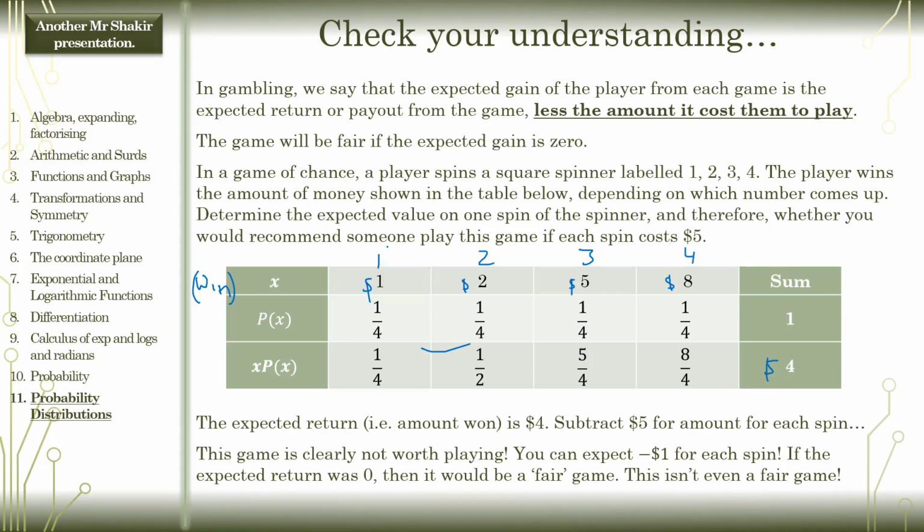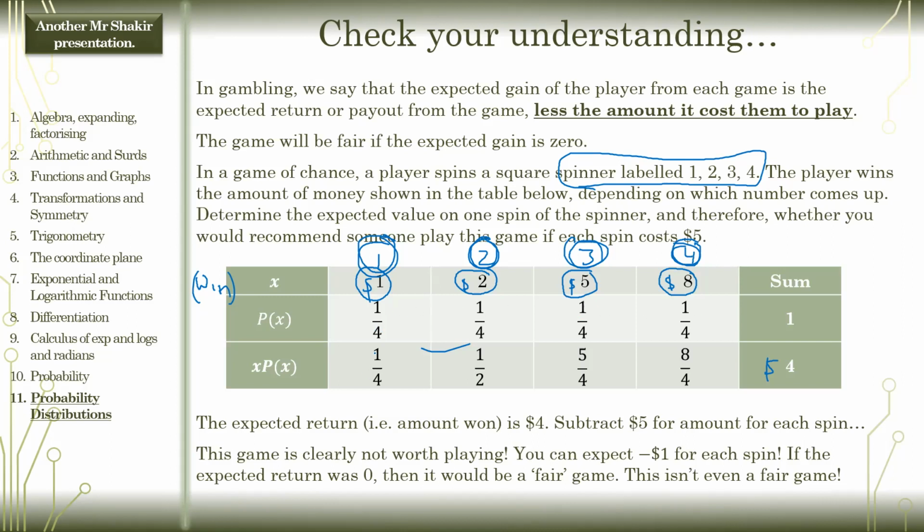Okay, so you have a square spinner labeled 1, 2, 3, 4, right? And the player wins the amount of money shown in the table below. So if you get a 1, you win $1. If you get a 2, you win $2. If you get a 3, you win $5. If you get a 4, you win $8. And because it's a square spinner and all of them are equally likely, you get a quarter probability for each one to happen.